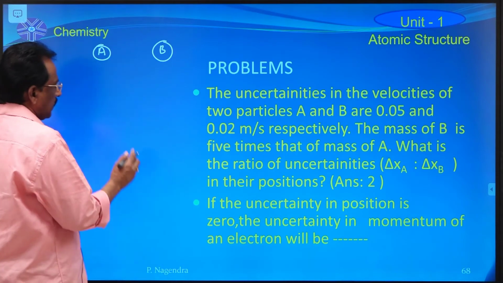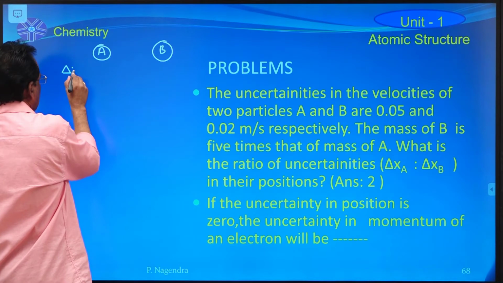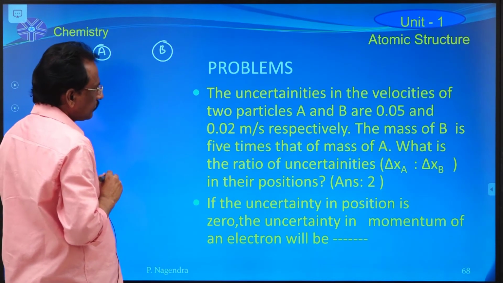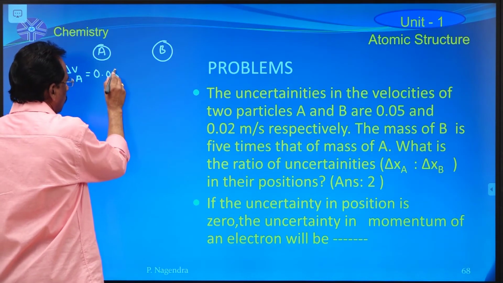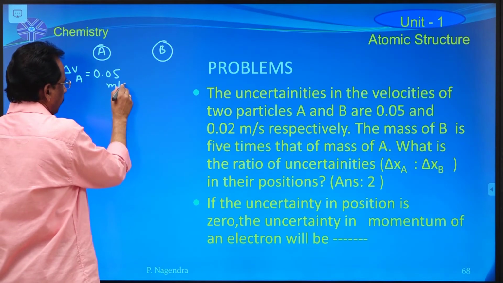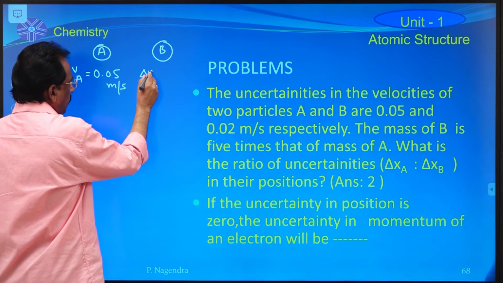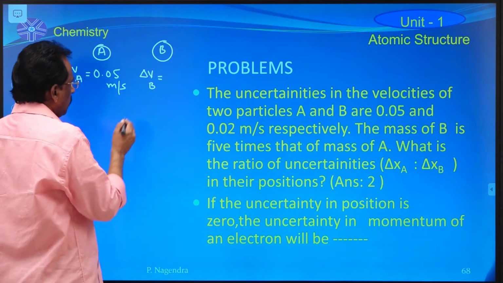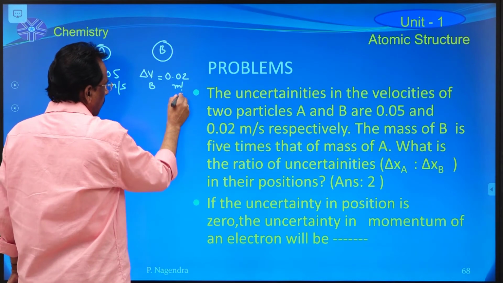Delta V of particle A is 0.05 meter per second, and delta V of particle B is 0.02 meter per second.